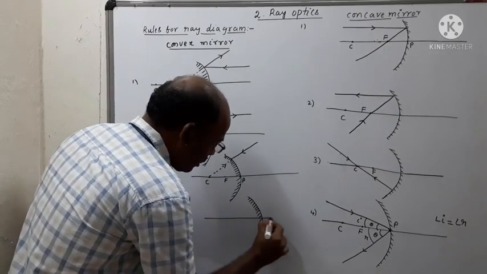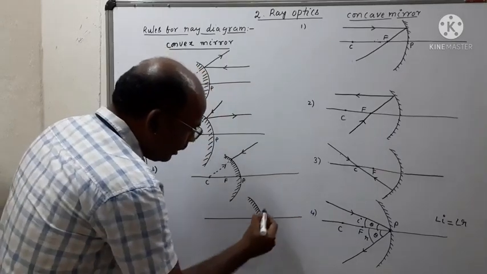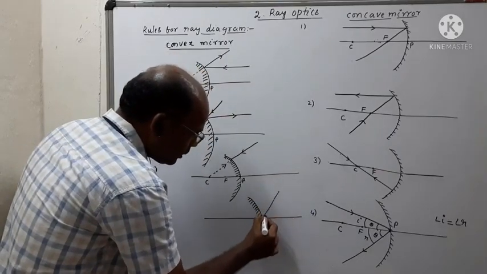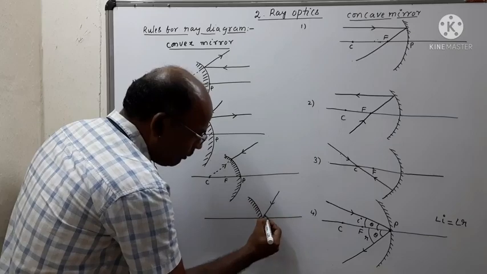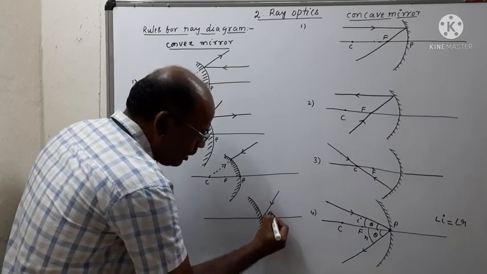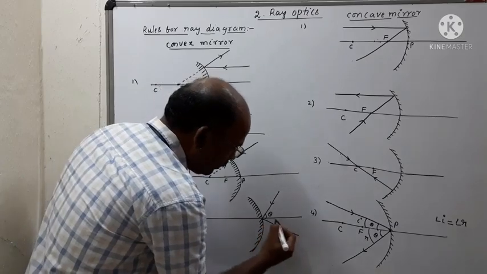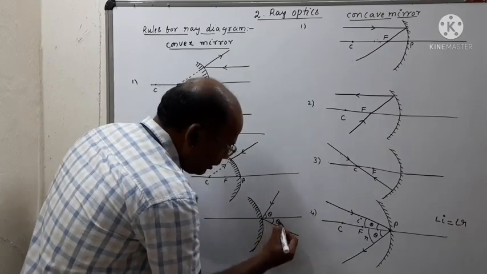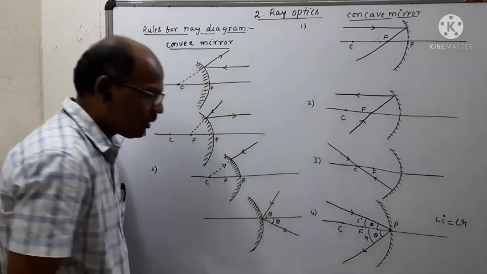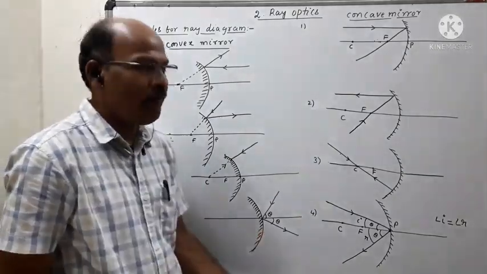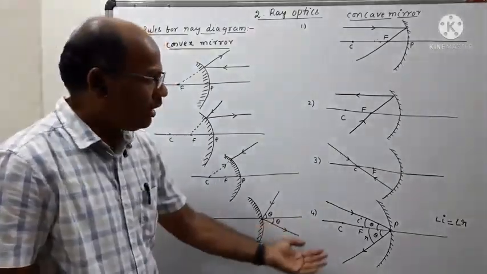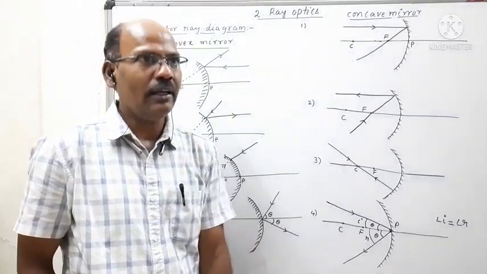This is the principal focus. If the ray strikes obliquely at an angle theta with the principal axis, it gets reflected with the same angle, obeying the laws of reflection. Means angle i is equal to angle r.